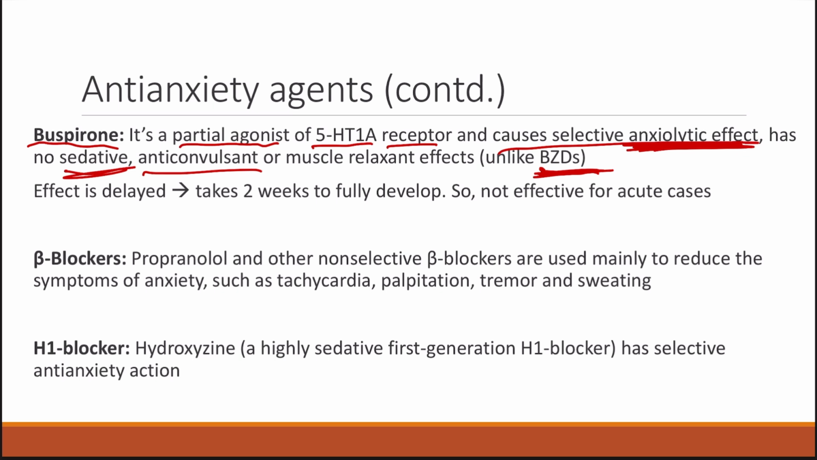It can also not be used as a muscle relaxant. So benzodiazepines can also be used as muscle relaxants. They can also be used as an anticonvulsant. They can also cause sedation. But buspirone doesn't cause any sedation, doesn't have any anticonvulsant activity, doesn't have any muscle relaxant activity.